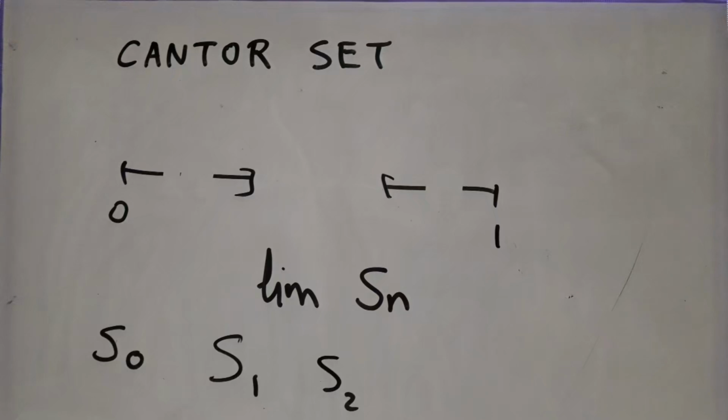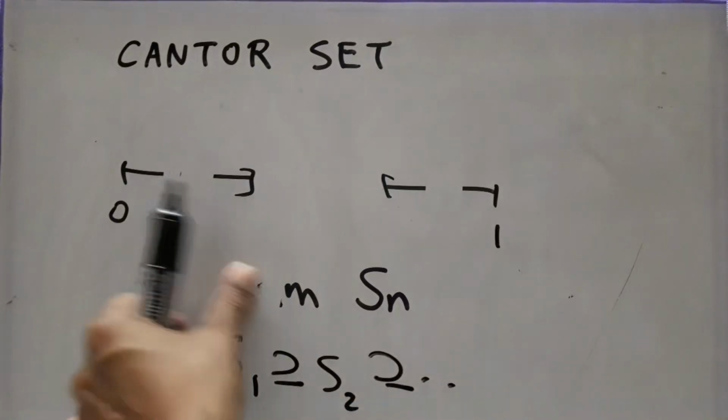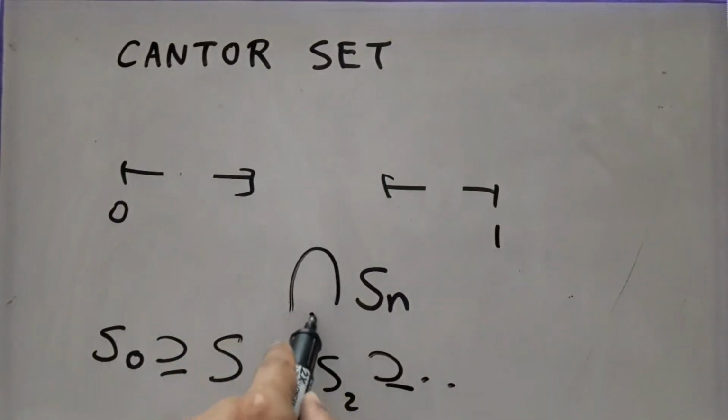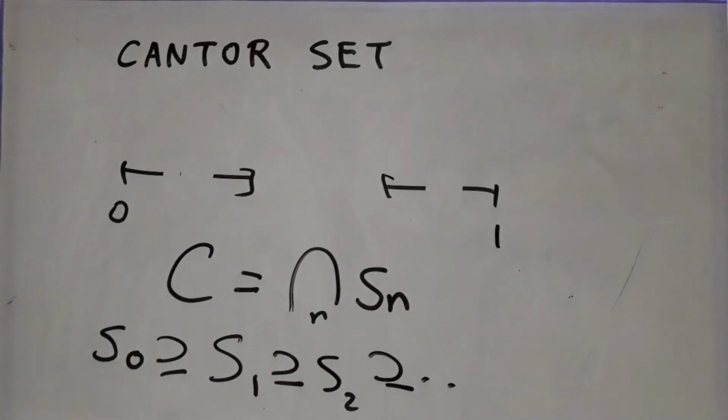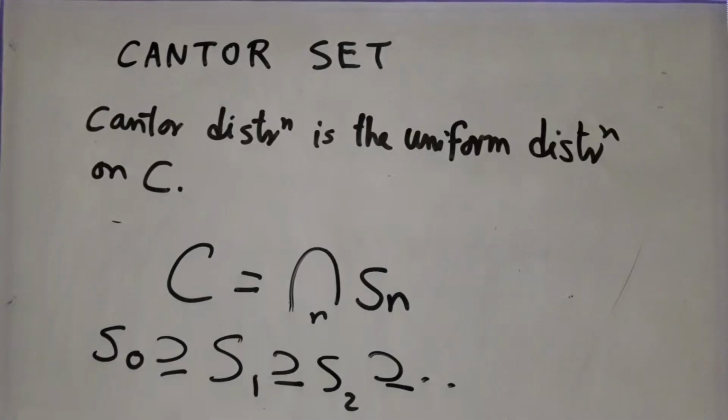By this we mean that, observe that S1 sits inside S0, S2 sits inside S1, and so on. So by the limit we mean just taking the intersection. That is defined to be the Cantor set, which I denote here by capital C. Now these books define the Cantor distribution as the uniform distribution on C.